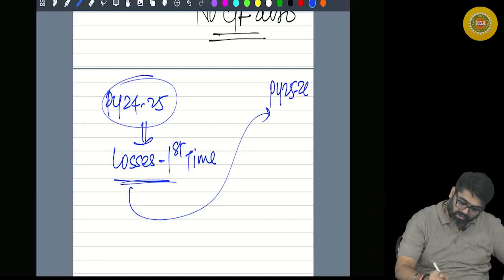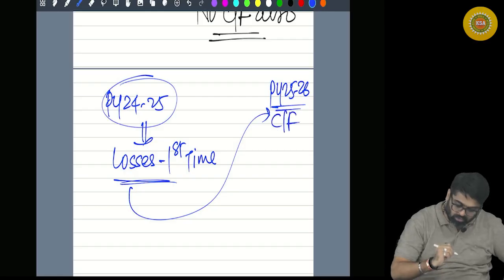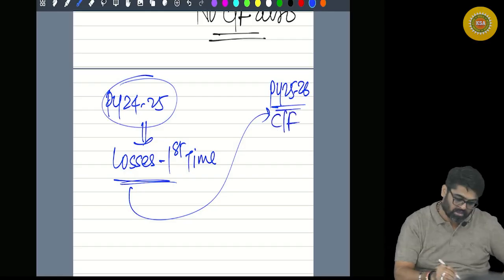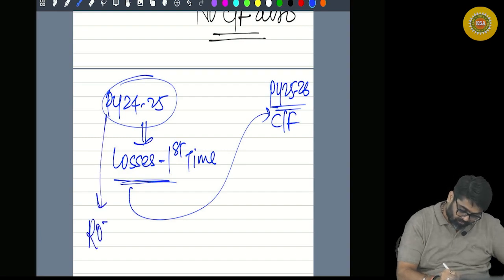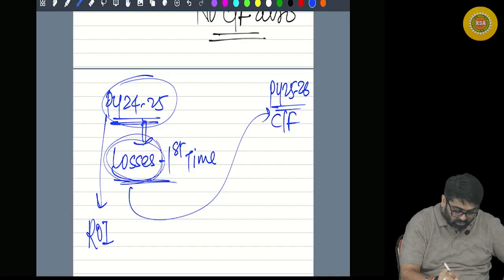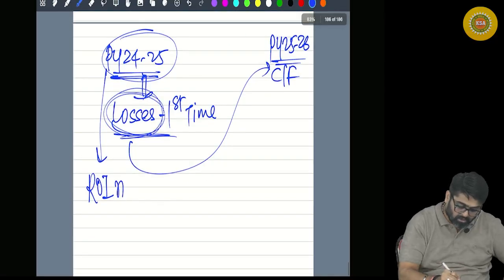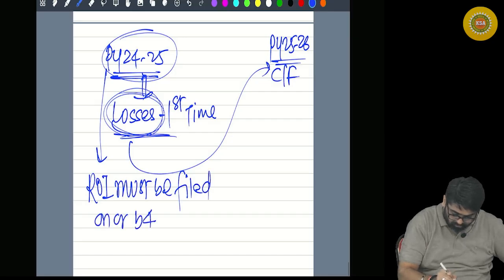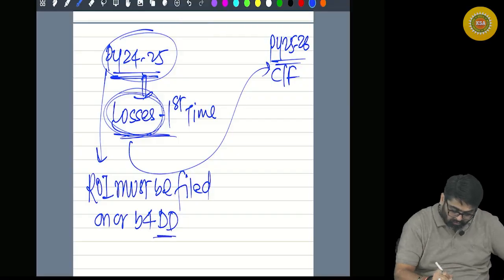Previous year 25-26. If you want to carry forward these losses to 25-26, can it be carried forward? Yes. But the ROI of this year, the year to which the loss relates, must be filed on or before the due date of filing ROI.